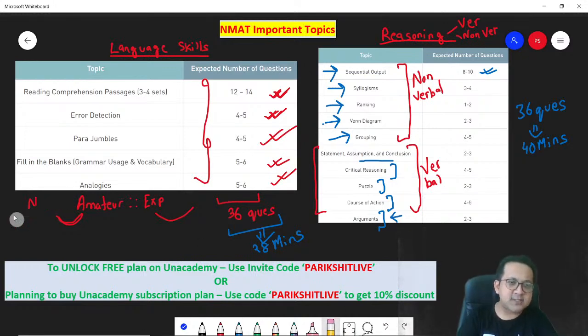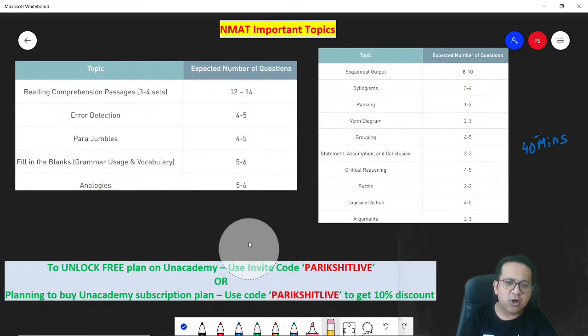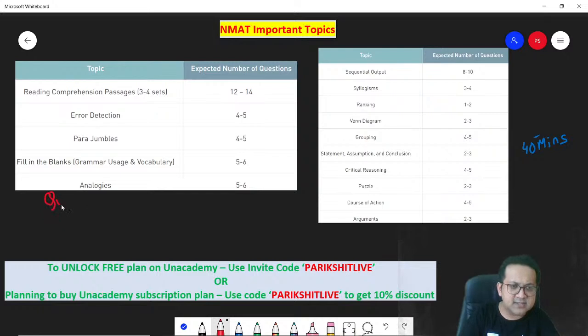Next, in your quants, there are also 36 questions. But the good part about quants is it takes time, so you will get 52 minutes to attempt the quants section.